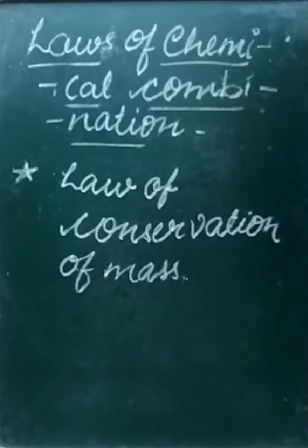So how will we define this law? Mass can neither be created nor be destroyed. Or we can also define that the total mass before a chemical operation is equal to total mass after a chemical operation. Or total mass remains conserved. Or we can say total mass of reactants is equal to total mass of products.